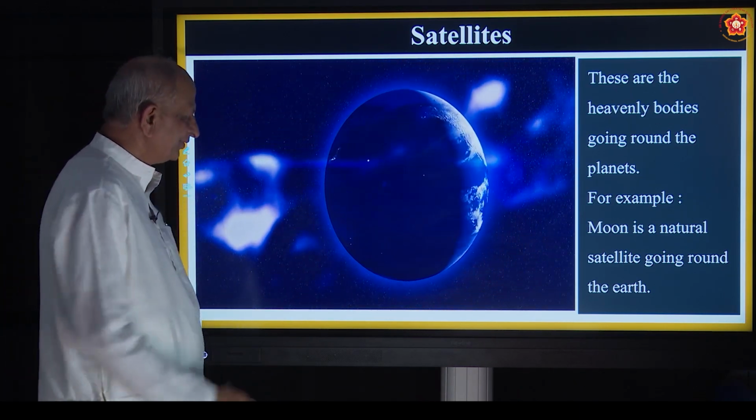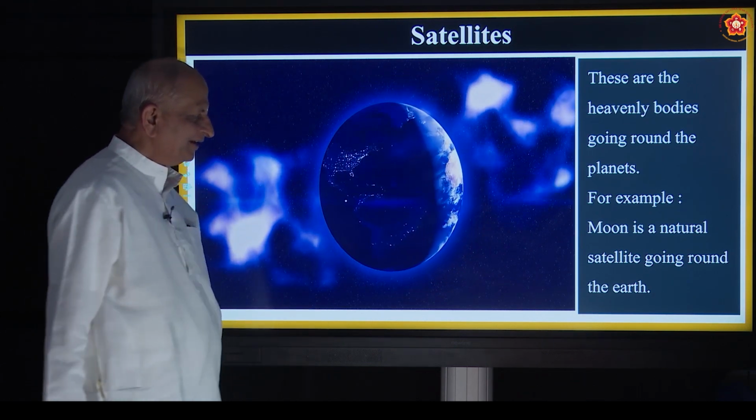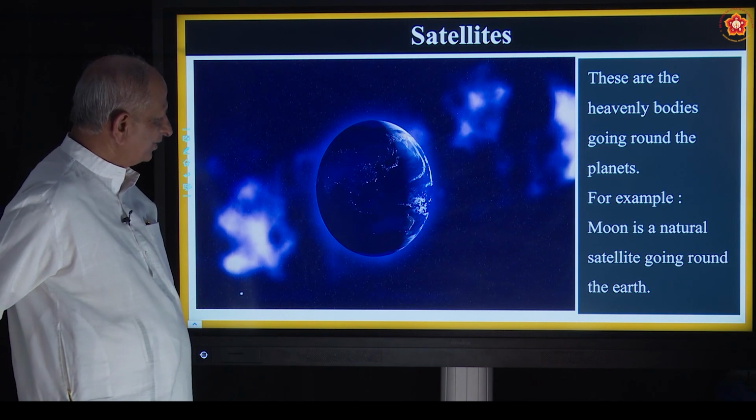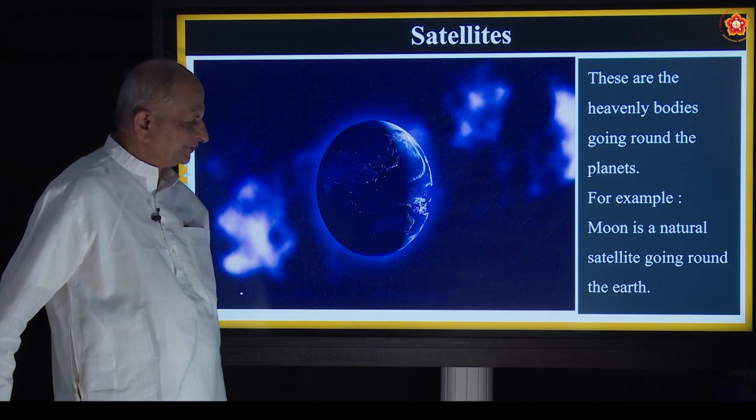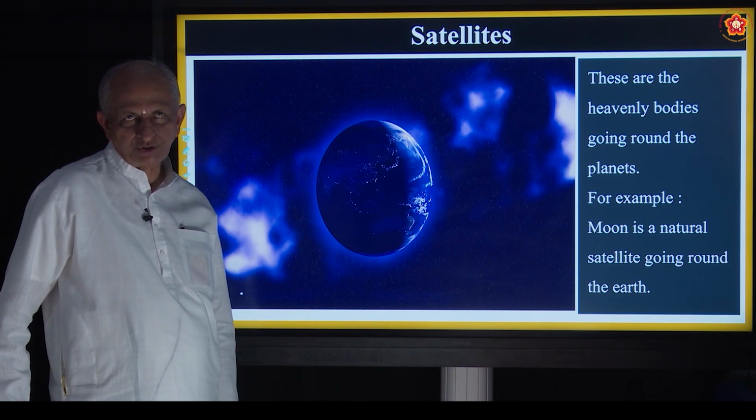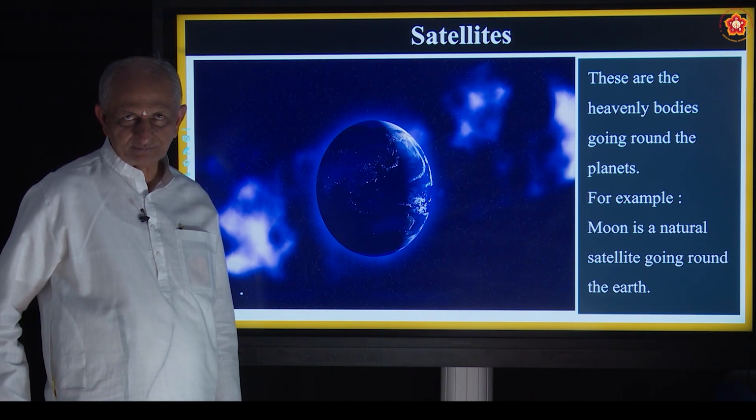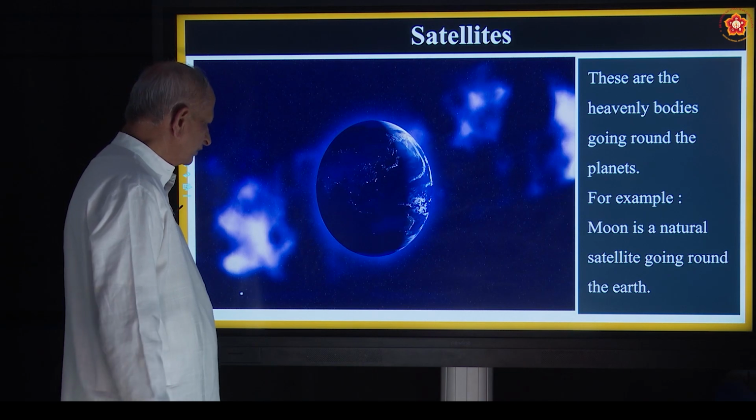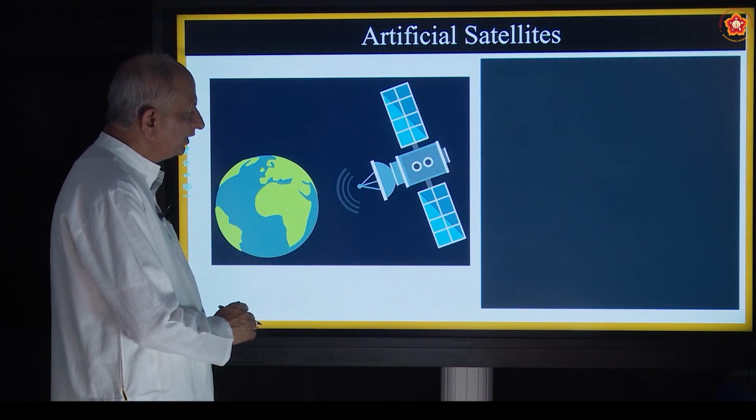Okay, so this is the earth. And why does it look blue in color? Because of the sea, or you can say ocean, or you can say water. Water body is more in the case of earth. So the moon will be going around.